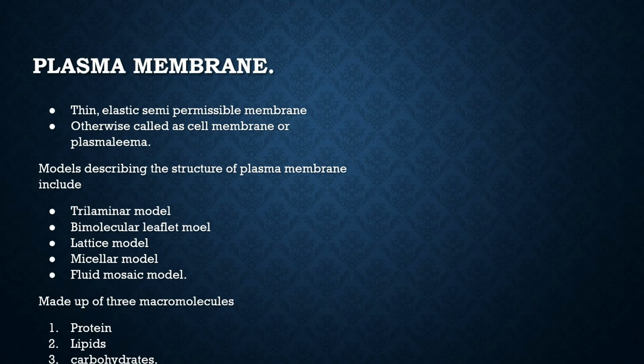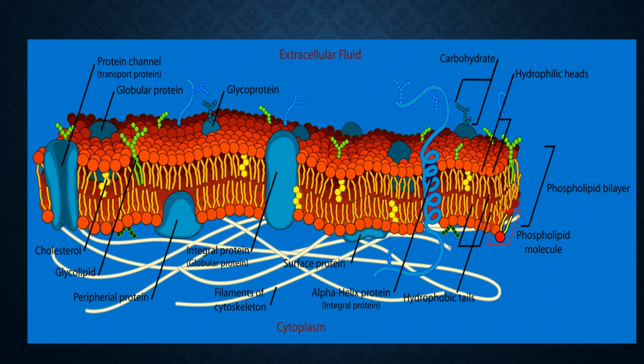Plasma membrane. The plasma membrane is a thin, elastic, semi-permeable membrane, otherwise called the cell membrane or plasmalemma. The models describing the structure of the plasma membrane include the trilaminar model, bimolecular leaflet model, lattice model, micellar model, and fluid mosaic model. They are made up of three macromolecules: proteins, lipids, and carbohydrates. This is the structure of the plasma membrane. You can see there is an external fluid, glycoprotein, globular protein. There is a protein channel, which is a transport protein, and here you can see cholesterol, glycoprotein, and other parts.